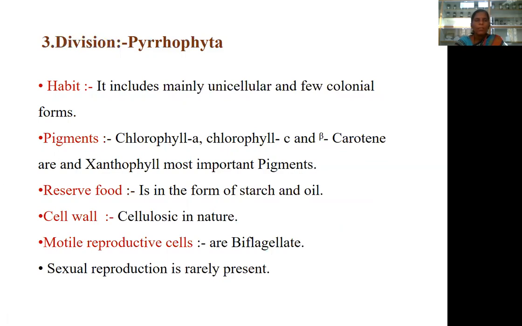Division Pyrrophyta includes mainly unicellular forms and a few colonial ones. Chlorophyll a, chlorophyll c, beta carotenes and xanthophylls are the most important pigments observed in this division. Reserve food matrix is in the form of starch and oil. The cell wall of these members is cellulosic in nature. Motile reproductive cells are biflagellate. Sexual reproduction is rarely present in this division.